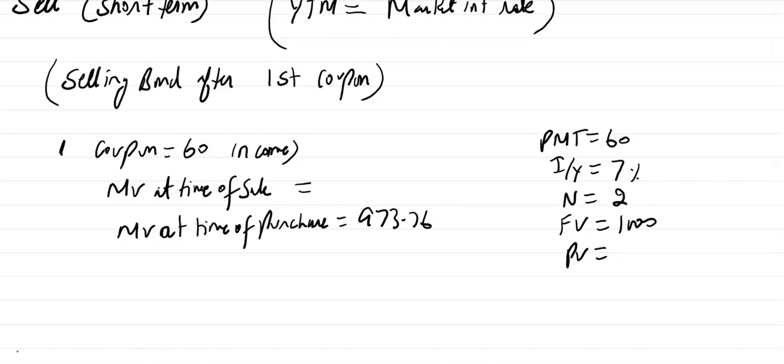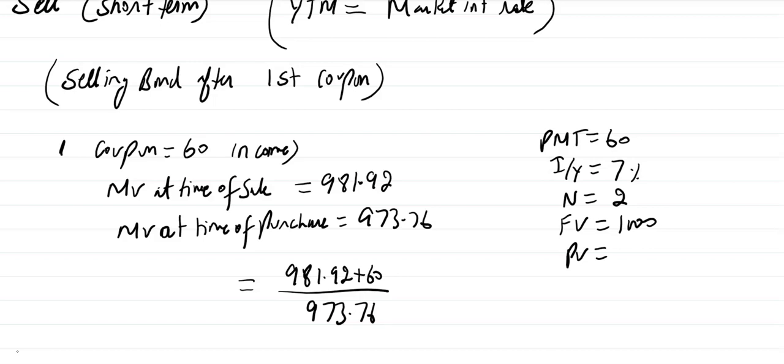It is equal to 981.92. So this is the investment, 973.76. 981.92 plus 60 raised to power 1 over 1 minus 1, because it's only past 1 year.